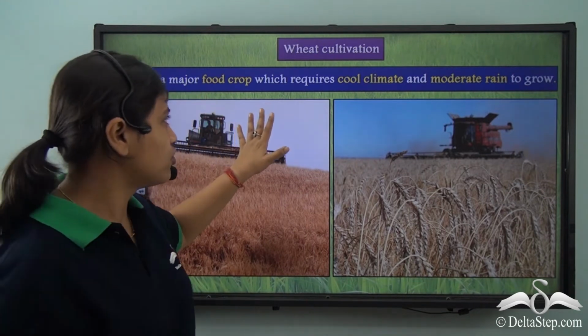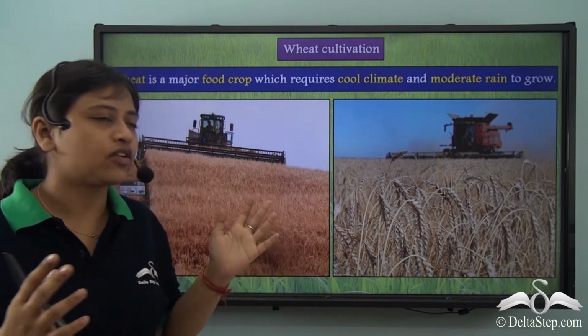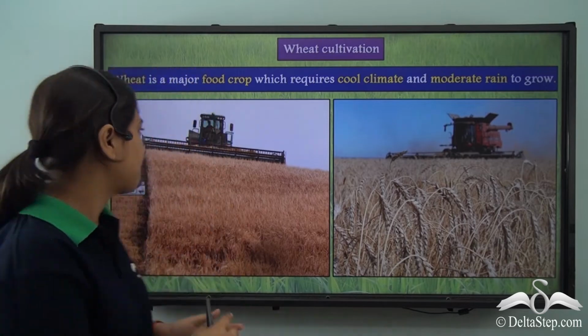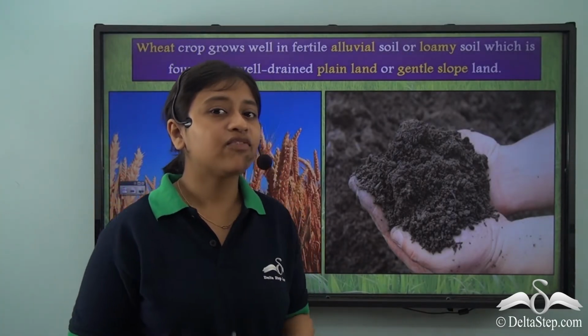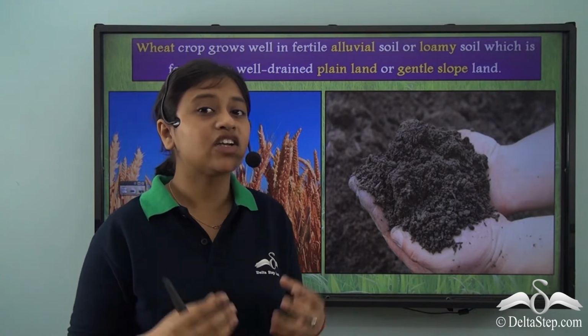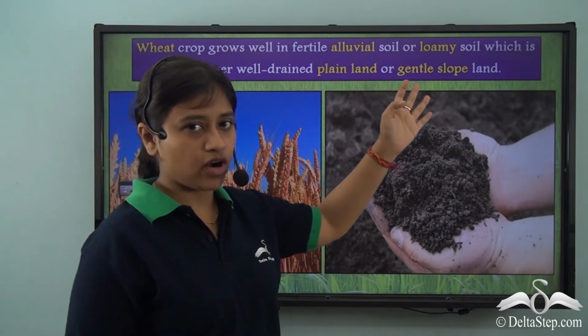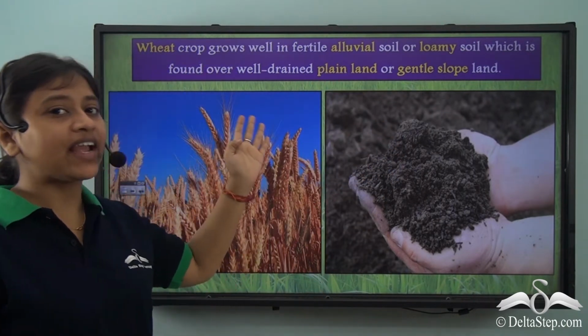It is a major food crop that requires a cool climate and moderate amount of rain. So plenty of rain is not required for the cultivation of wheat. Well, now we also need to remember that for the cultivation of wheat, we need good fertile alluvial soil or loamy soil which is present in gentle slope land or well-drained plain lands.